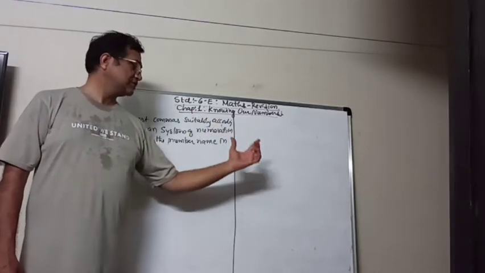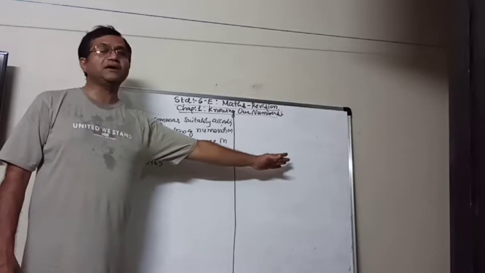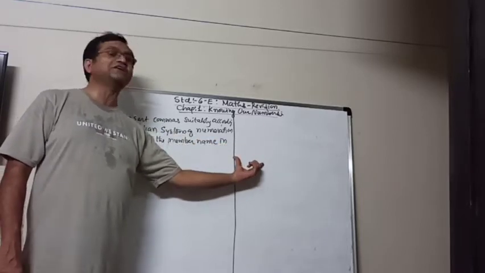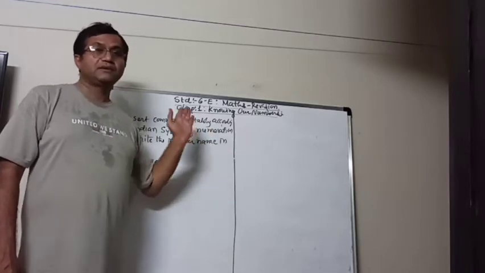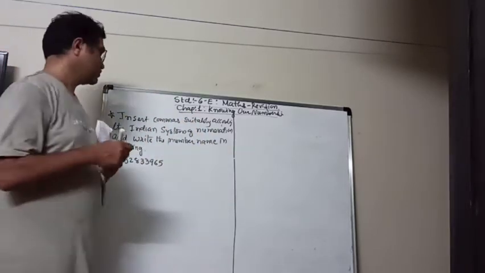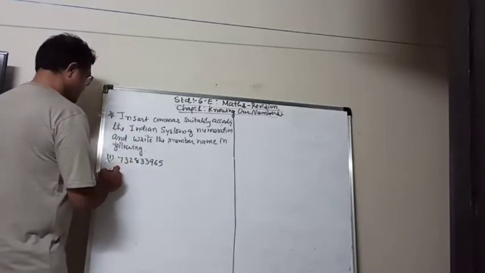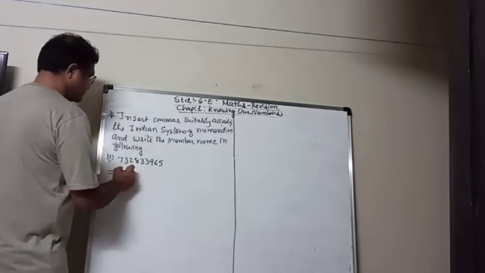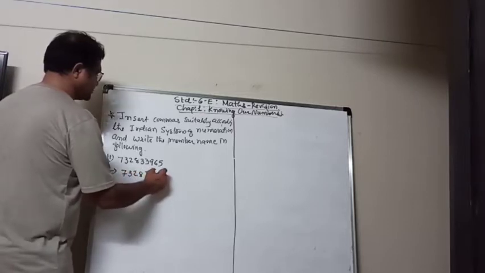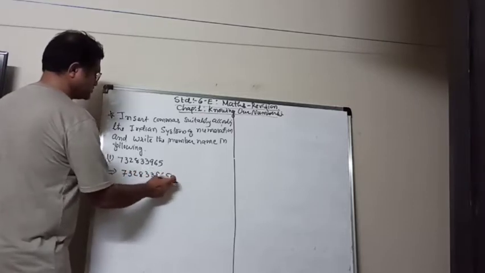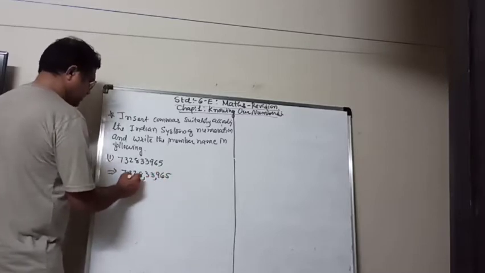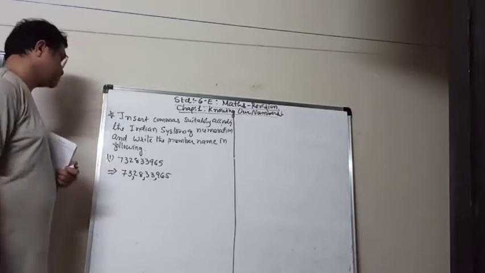We put commas. We start from the rightmost number. First comma will be after the 3 digits, and then next two digits we put the commas. So here first we will put commas in 732833965. First 3 digits, then 2 digits, then 2 digits.